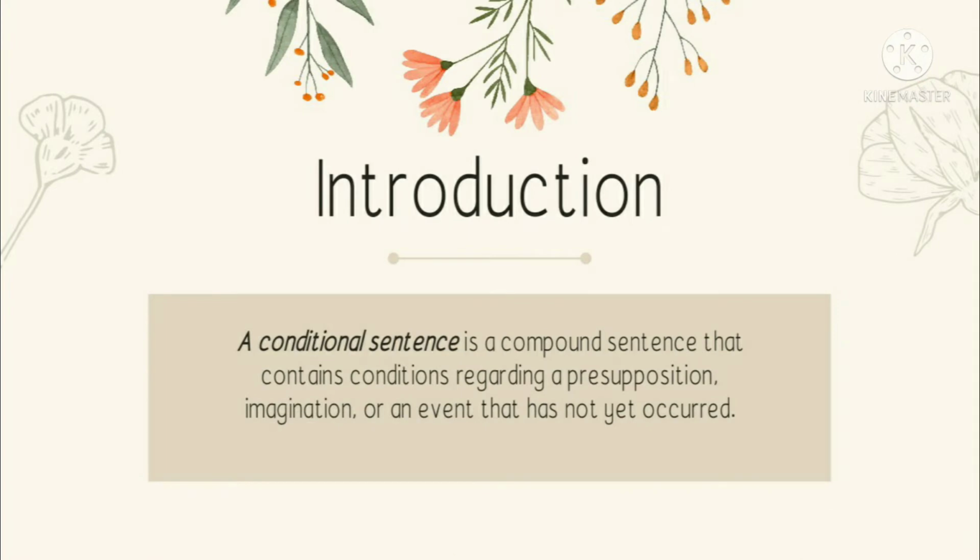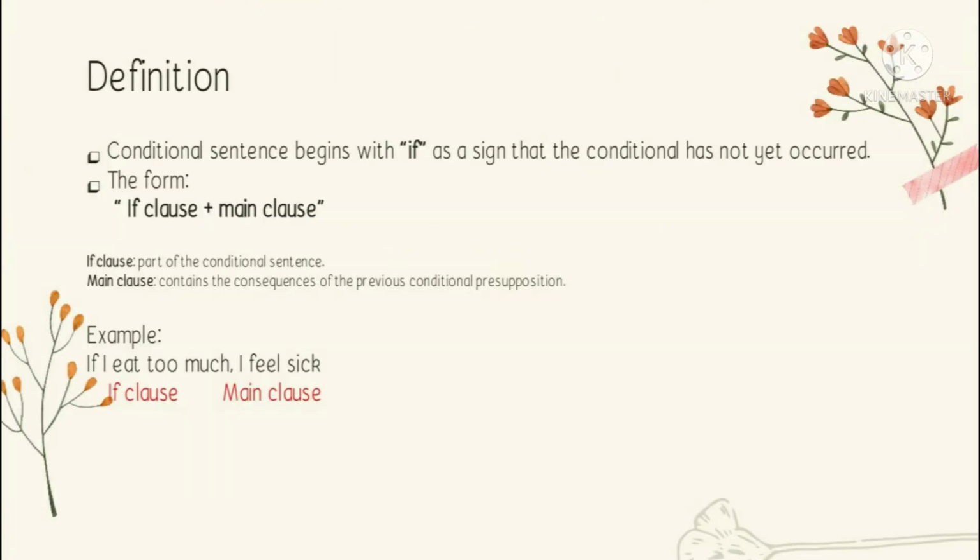Okay, what is conditional sentence? Conditional sentence is a compound sentence that contains conditional regarding a presupposition, imagination, or an event that has not yet occurred. Nah, jadi conditional sentence merupakan kalimat majemuk yang berisikan kondisi mengenai sebuah pengandaian, imajinasi, atau suatu kejadian yang belum terjadi. Continue to the next slide.